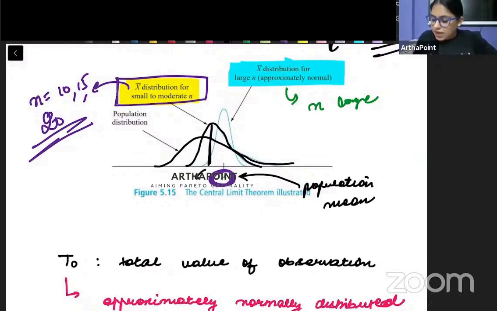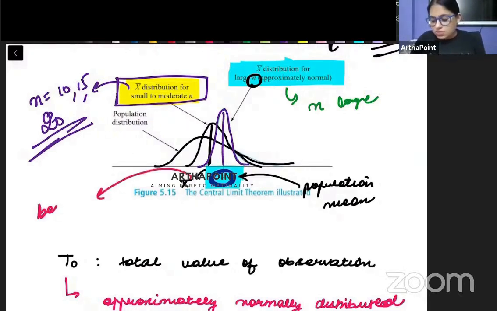And the sample mean average is coming here, where it takes a peak. Right, where it takes a peak. Now you need to realize that as my sample size is increasing, this distribution gets centered around the population mean. It gets centered around the population mean. So it becomes a better approximation of the population mean.